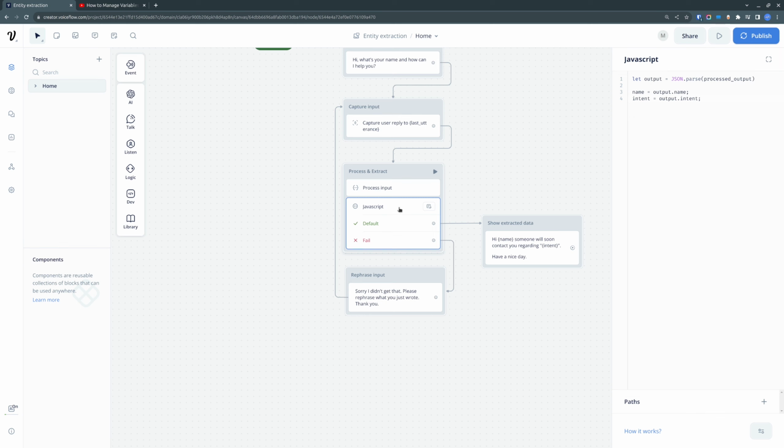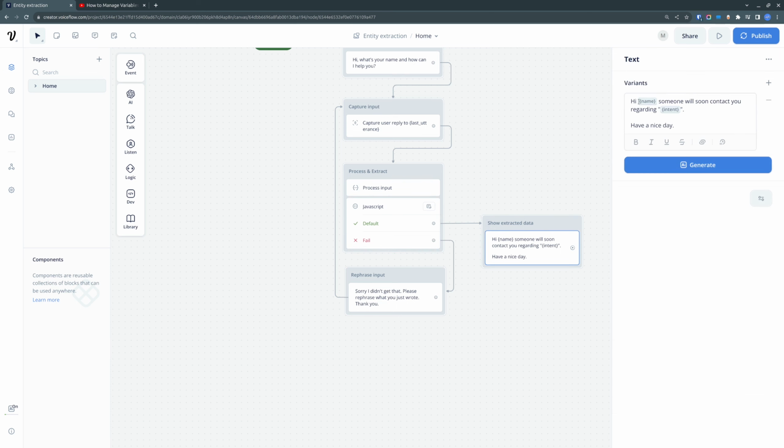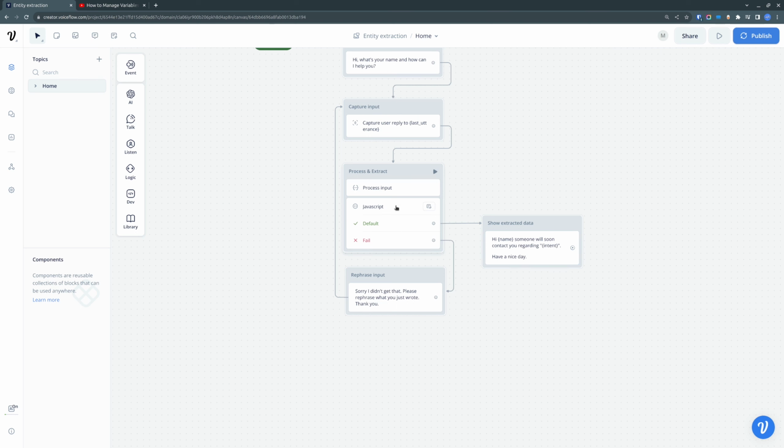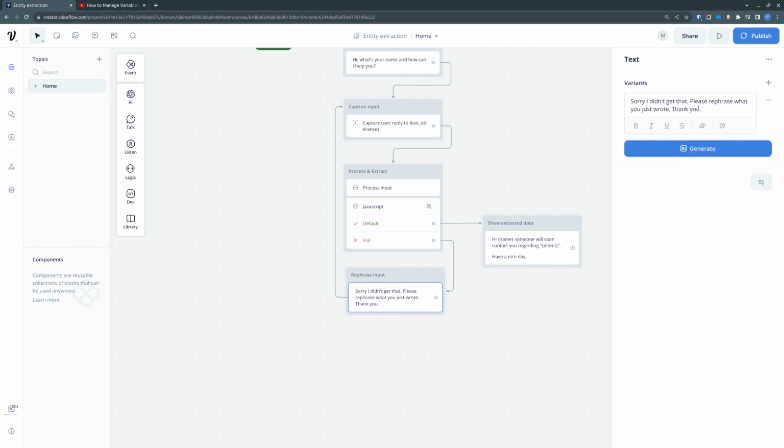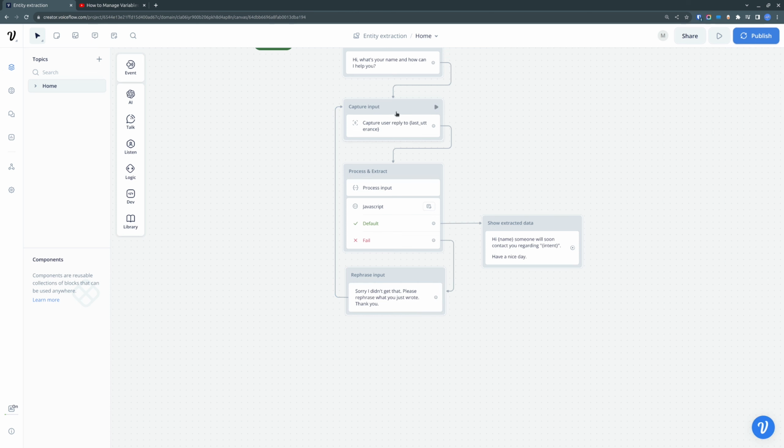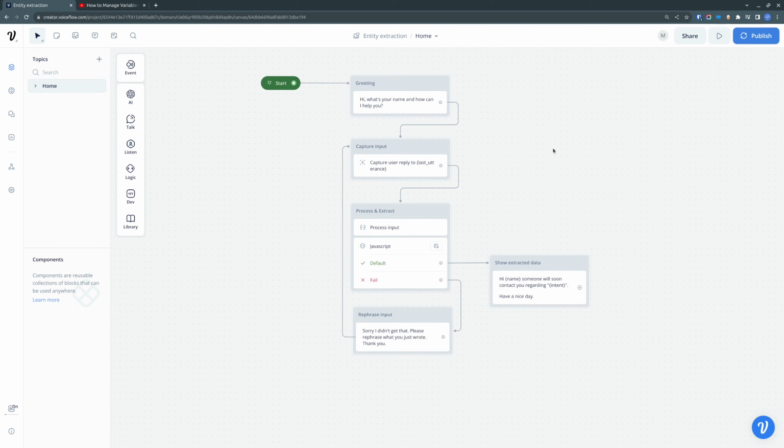And once the JavaScript successfully assigns the name and intent, we just go to a simple output step and we output the name and intent that were extracted. And in case we have any kind of error, we try to say to the user that please rephrase what you just wrote, and we direct him back to the capture input step.